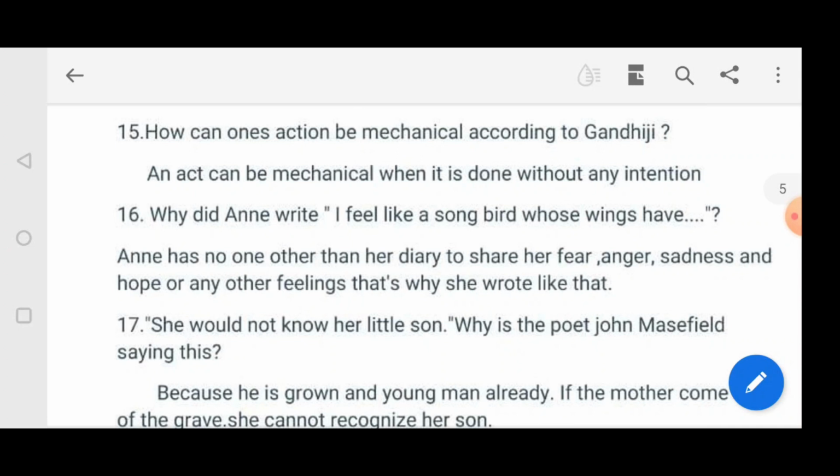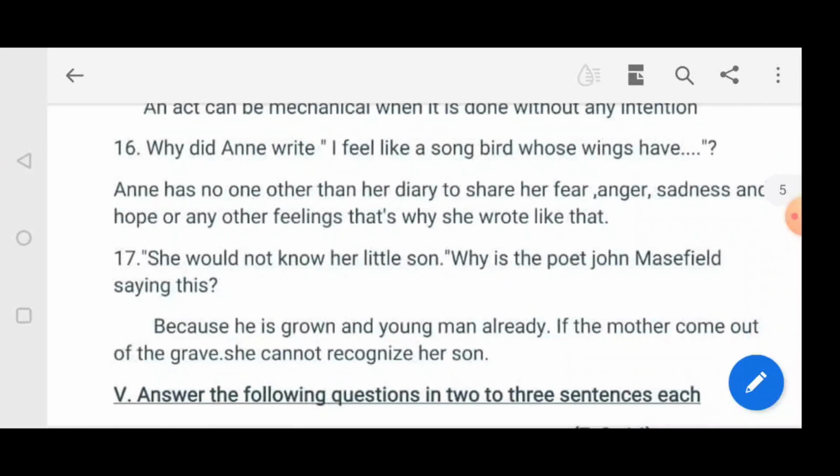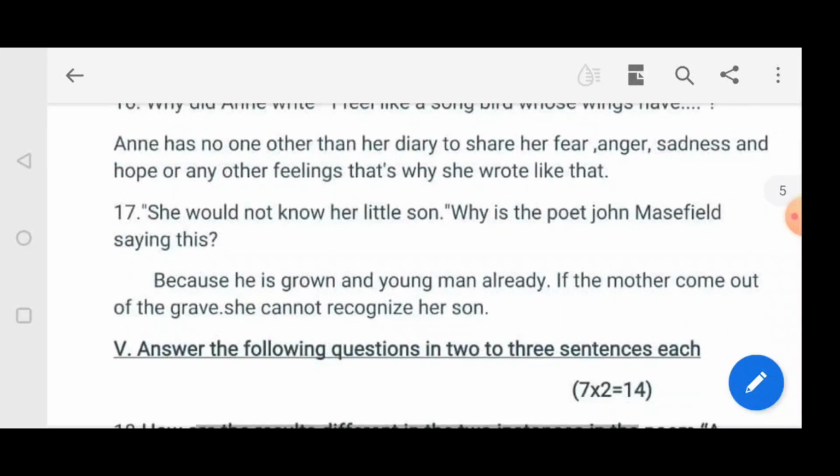So she is feeling herself as a songbird whose wings have been brutally cut. The next question: she would not know her little son. Why does the poet John Masefield say this? Because he is already a grown young man. If the mother came out of the grave, she could not recognize her son.